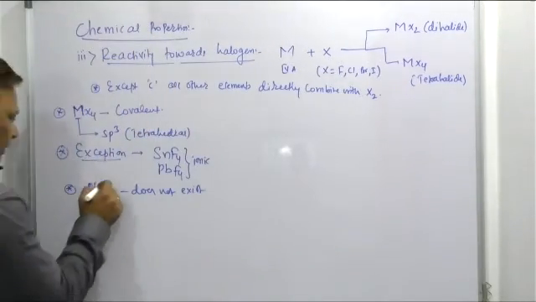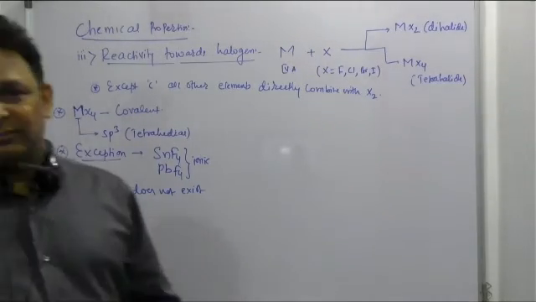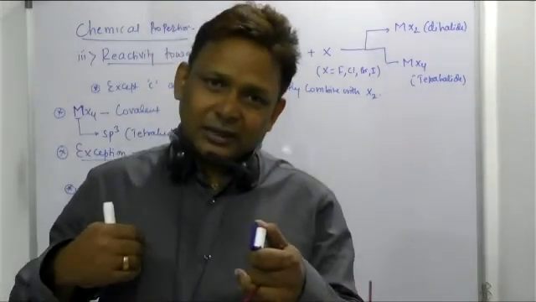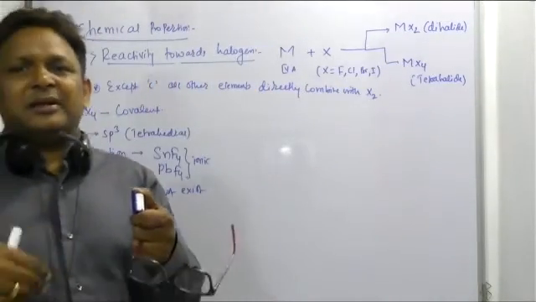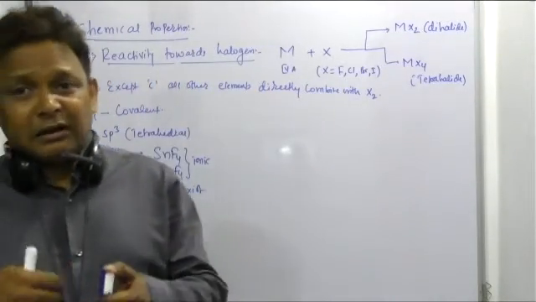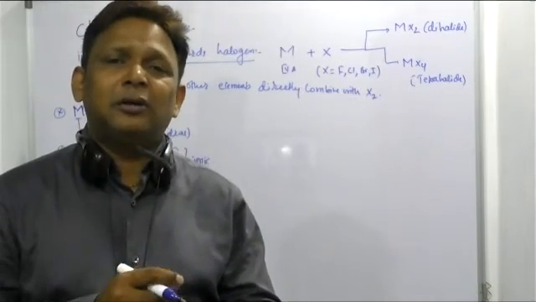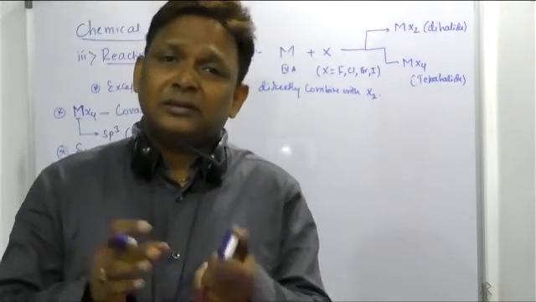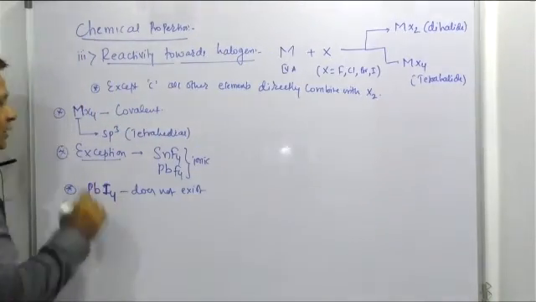Directly remember, sir, PbI4 does not exist because some energy is released during the formation of the Pb and iodine bond, and that released energy is not sufficient to unpair the 6s electron.